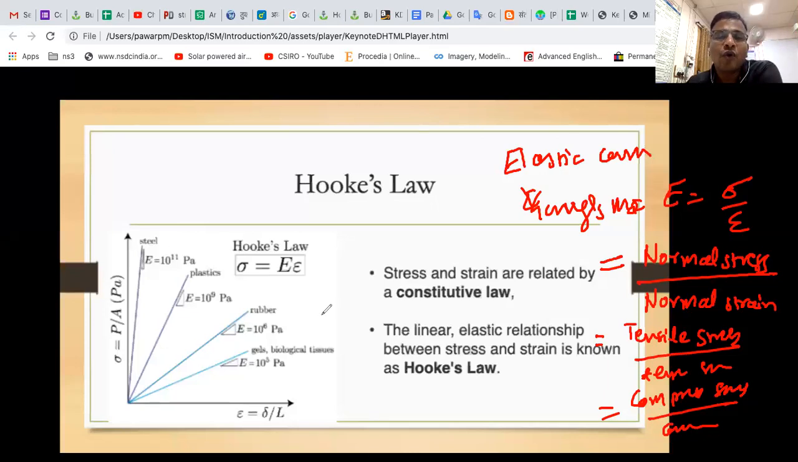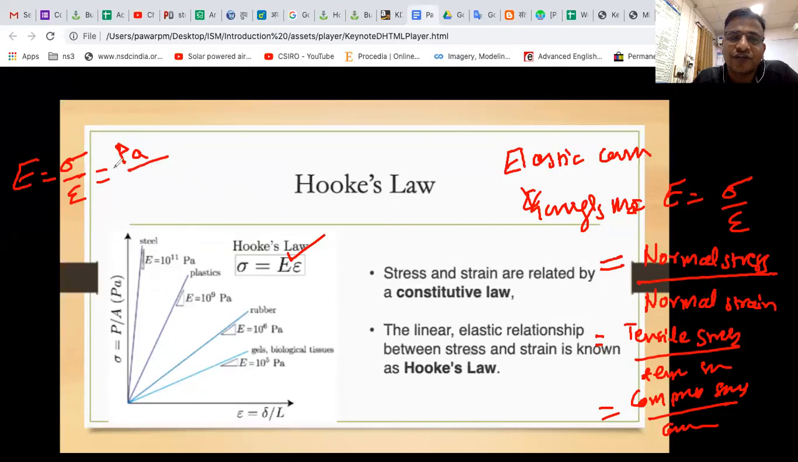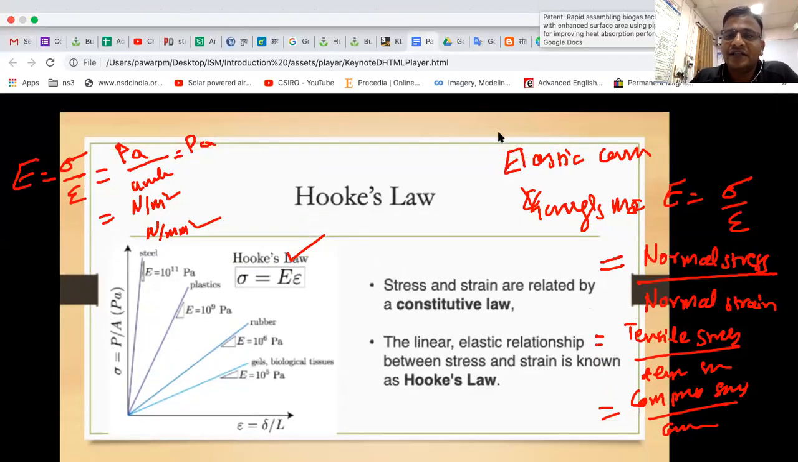Then you may ask, sir, what is the unit of Young's modulus? It is the same unit as stress only. Why is the same unit of stress coming? Who will tell me? Why same? Strain is a unitless quantity. Very good. So the unit of stress was Pascal, divided by a unitless quantity, it will come as Pascal. Or if you take the unit of stress as Newton per meter square, or Newton per mm square, etc. Is it clear? So I hope I have made this point clear.